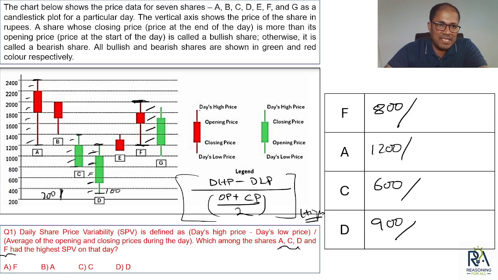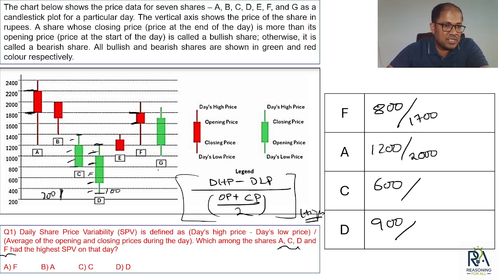For example, if I focus on F, opening price is 1800 and closing price is 1600. So center value क्या होगा? 1700. That means the average of opening price and closing price for F will be 1700. 800 upon 1700. Okay, chalo, let's move to A. So A, if you observe, opening price is 2200 and closing price is 1800. The average price will be 2000.